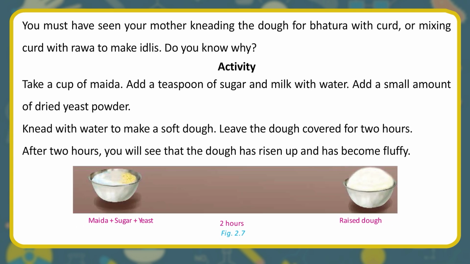Activity. Take a cup of maida. Add a teaspoon of sugar and milk with water. Add a small amount of dried yeast powder. Knead with water to make a soft dough. Leave the dough covered for 2 hours. After 2 hours, you will see that the dough has risen up and has become fluffy.